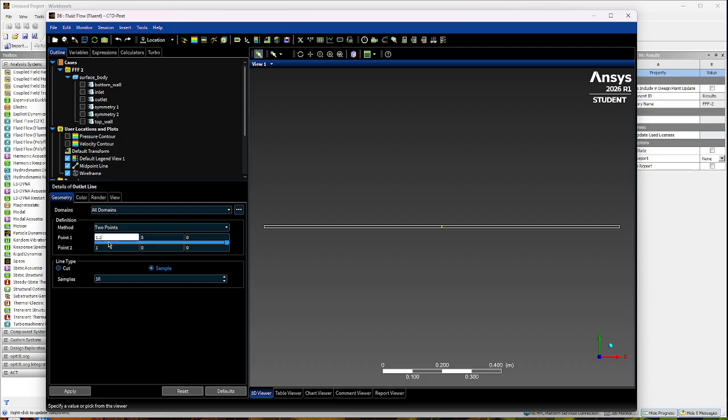You could do 1.2, but I'm going to do 1.1999. You could do it either way. This is probably a little better. For some people it just works to do the 1.2. So just play around with that and see. And then 0.008.